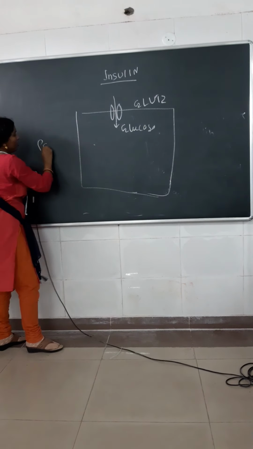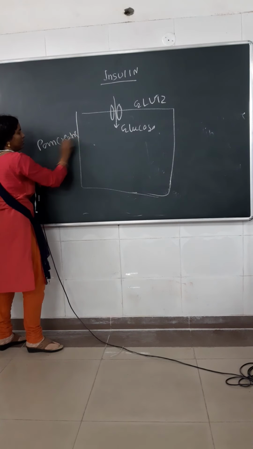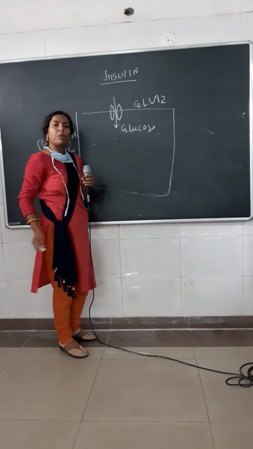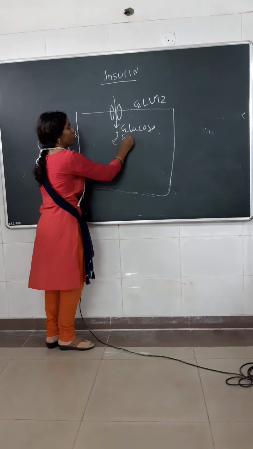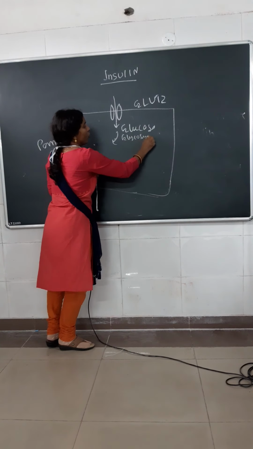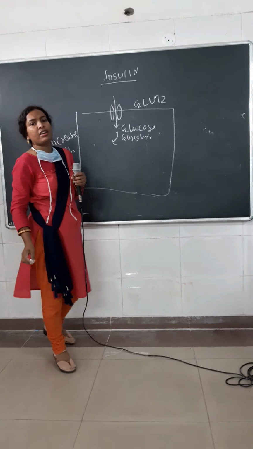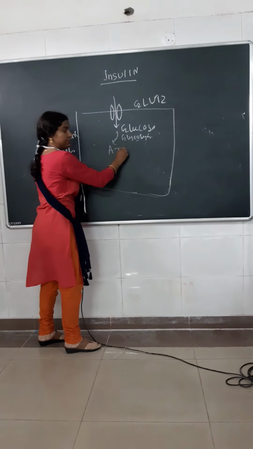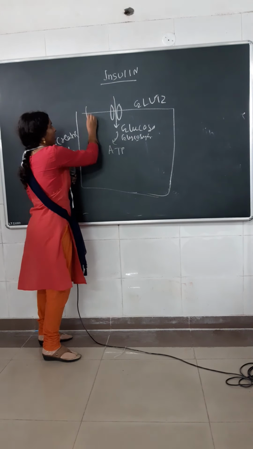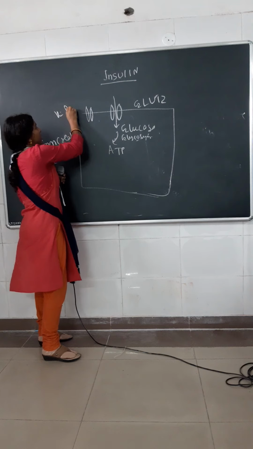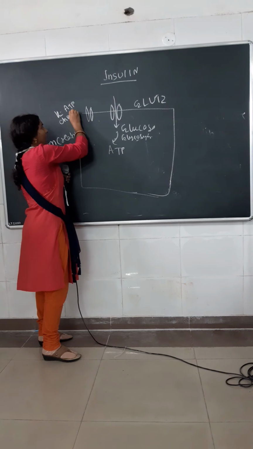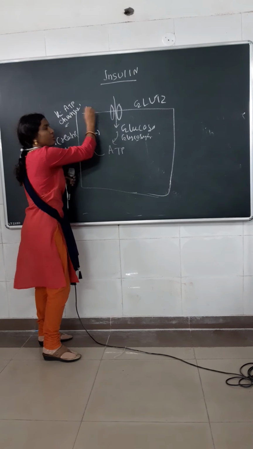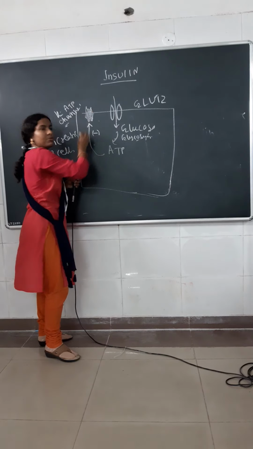So this cell is the pancreatic beta cell. Now glucose enters the pancreatic beta cells, and then it undergoes glycolysis. The end product of glycolysis in aerobic condition is pyruvate, and then the pyruvate enters oxidative phosphorylation, and there is formation of ATP. Now in the pancreatic beta cell there is a potassium ATP channel, a potassium channel, and this ATP inhibits and blocks this potassium channel.